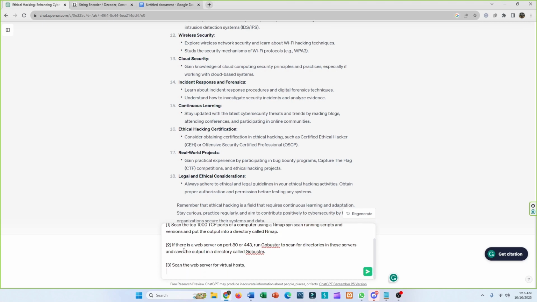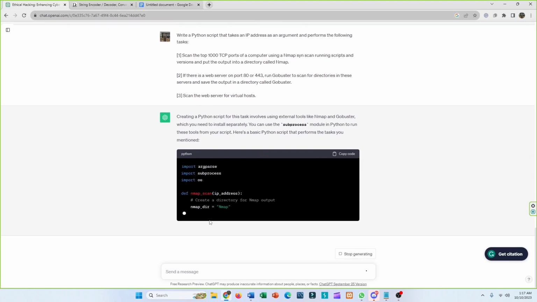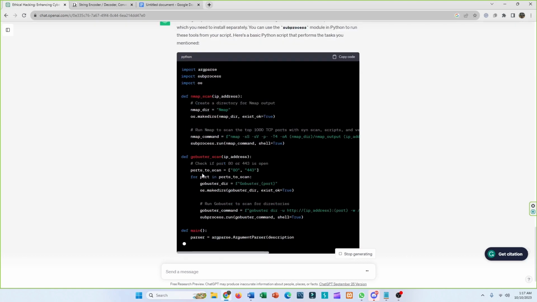The second condition is, if there is a web server on port 80 or 443, run GoBuster, which is also a tool to scan for directories in these servers, and save the output in a directory called GoBuster, and also scan the web server for virtual hosts. So let's see what it does. As you can see, it has given me a Python script.